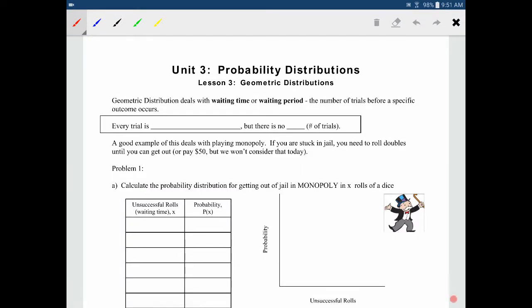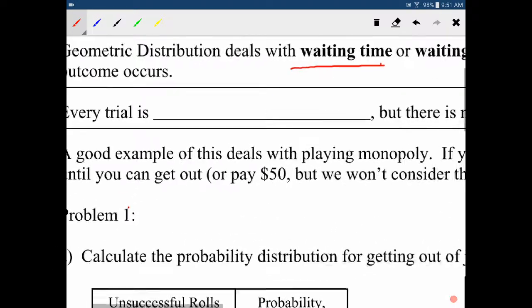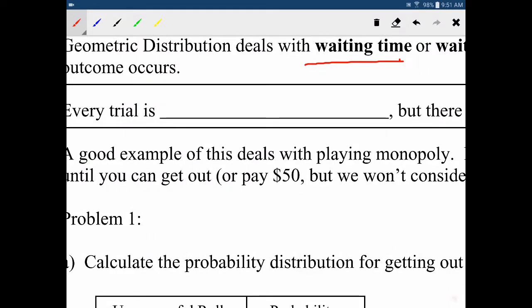Hey guys, today we're going to take a look at the geometric distribution. The primary difference between the geometric distribution and previous distributions we've looked at is that it has a waiting time. What I mean by this is there's no set number of trials. We're just going to continue until we succeed. Like before, this is a distribution with independent trials.